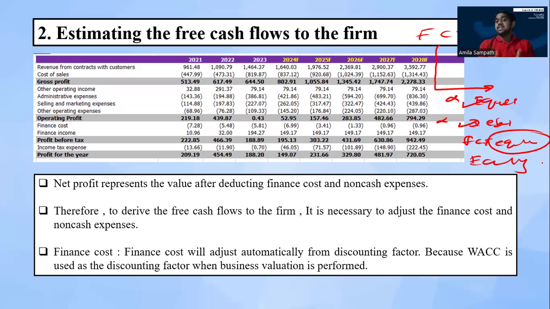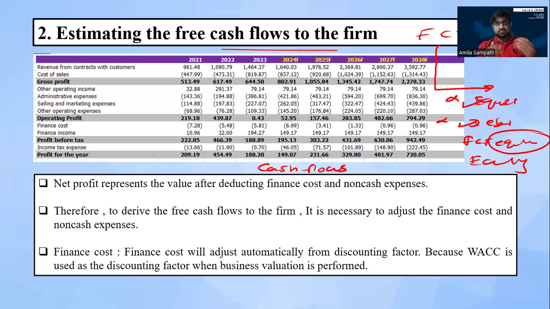That is the difference between the free cash flow to the firm and the free cash flow to the equity. Now I am talking about the free cash flow to the firm. As I told you, from the forecasted financial statement, we can derive the free cash flow to the firm. But the issue is, how can we derive it? This is about cash flows, cash inflow and cash outflow. How can we derive the net cash flows? We can start from our P&L, profit and loss statement. Normally, from our forecasted profit and loss statement, we can derive our free cash flow to the firm.